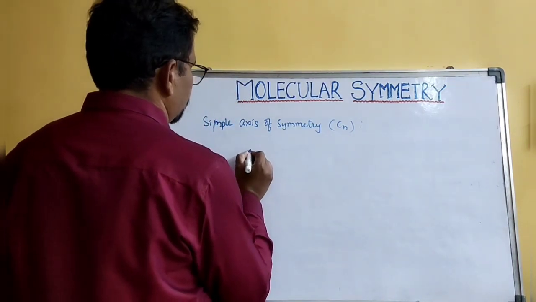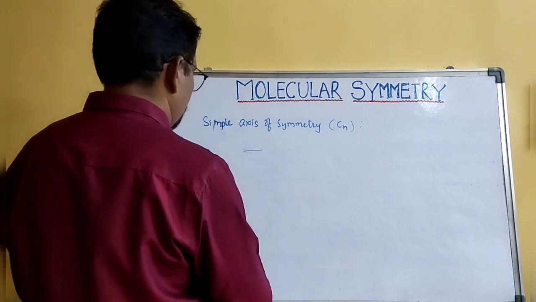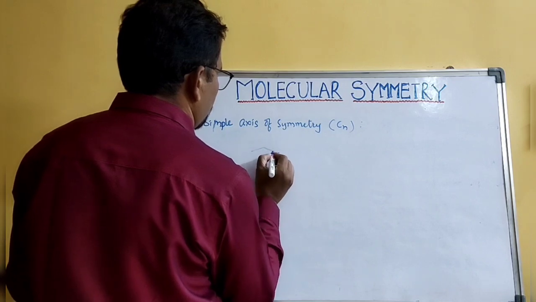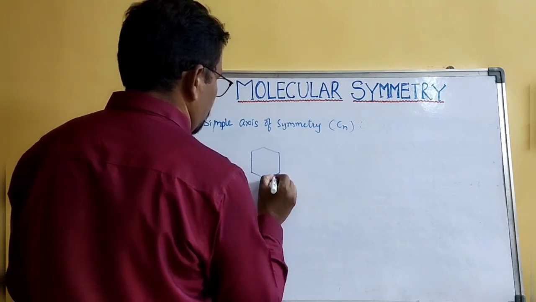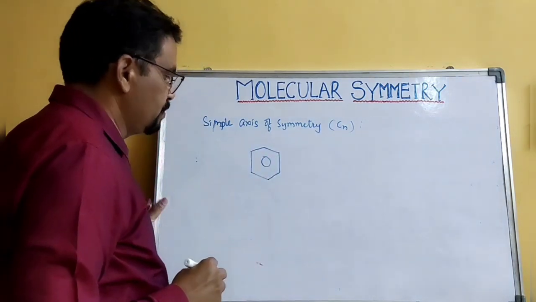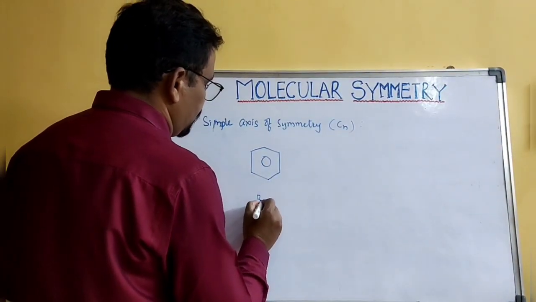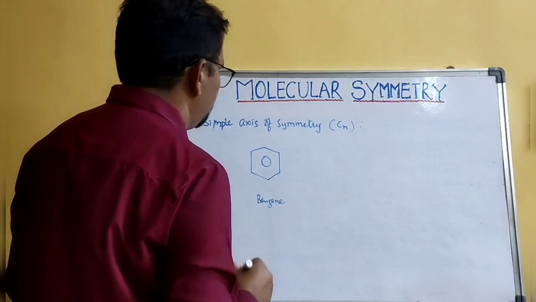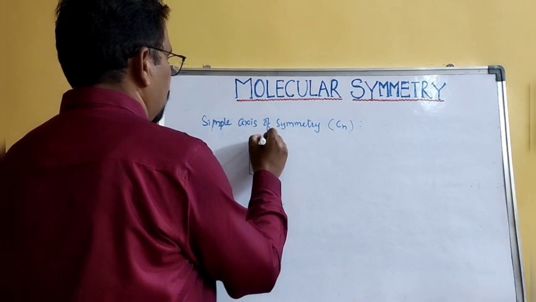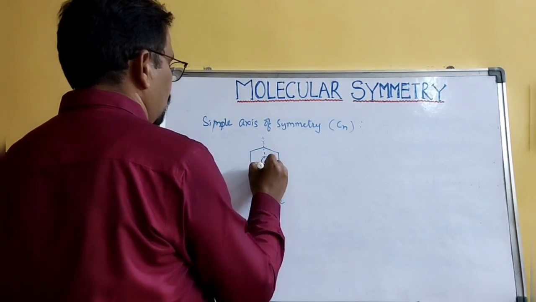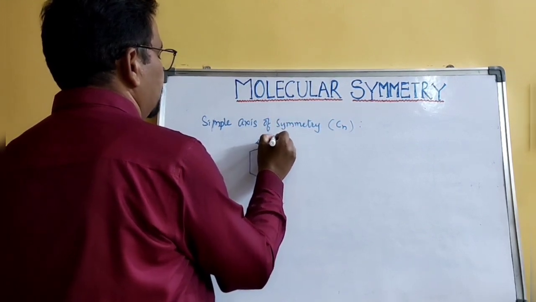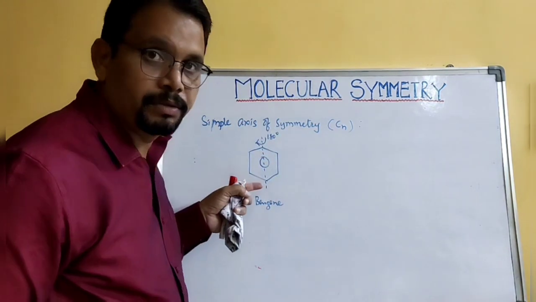Suppose this is the benzene molecule. If this benzene molecule is rotated around this axis about 180 degrees, you will get the same structure.